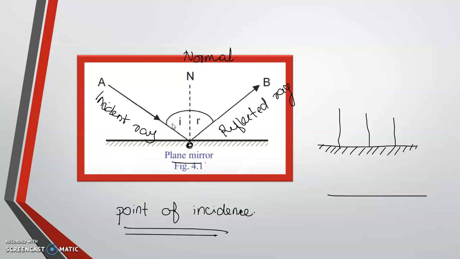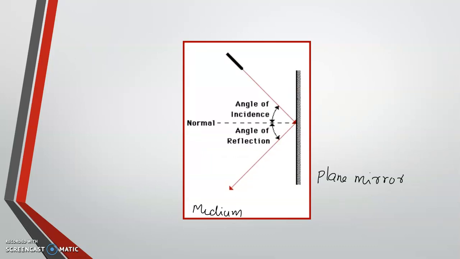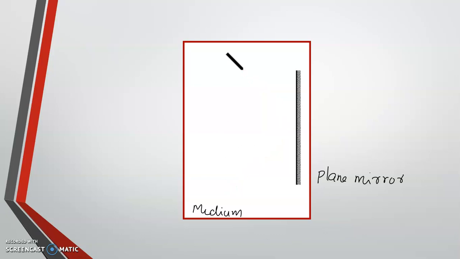Now, we have to measure the angle between the normal and the incident ray, that is called the angle of incidence, and the angle measured between the normal and the reflected ray is called the angle of reflection. Here you can see that very clearly, angle of incidence and angle of reflection. So, hope you understood all the terms related with reflection of light.